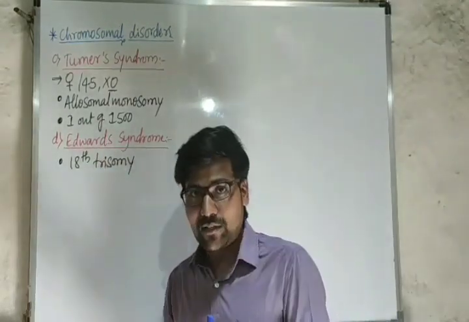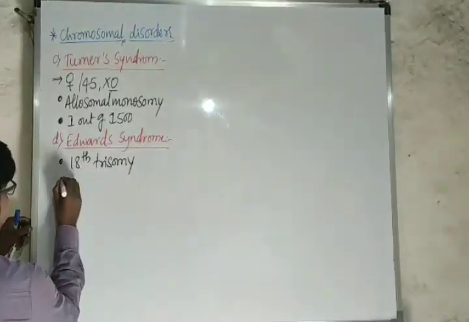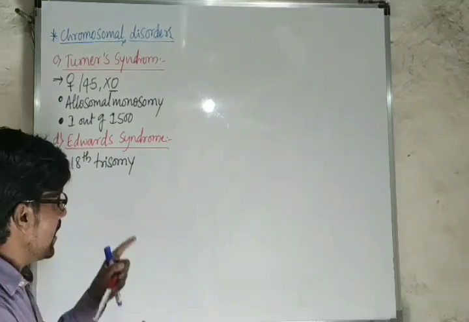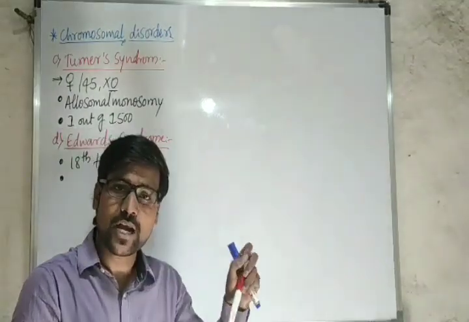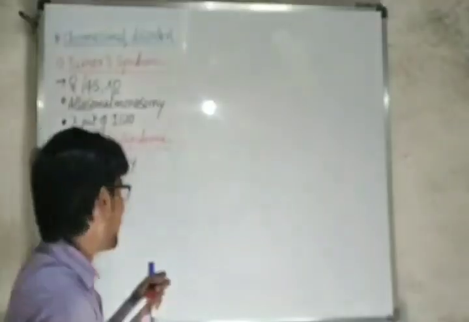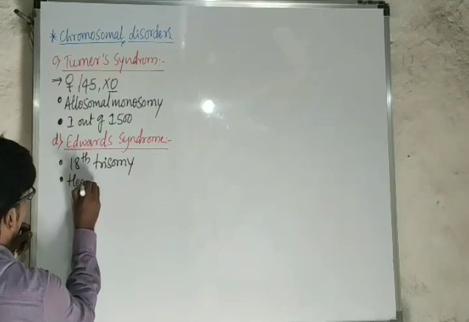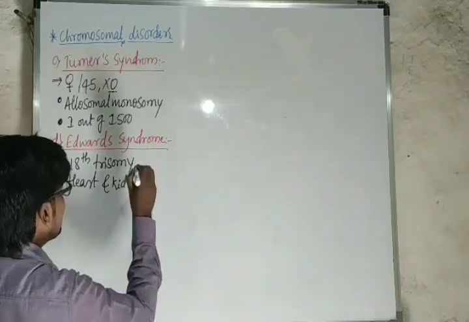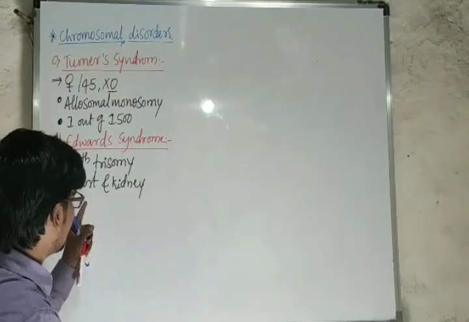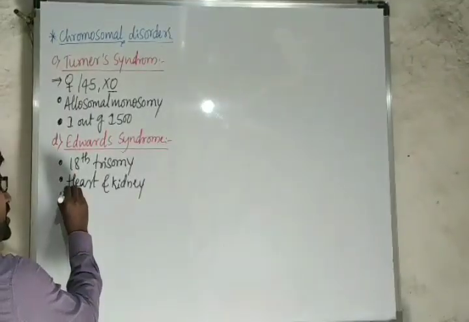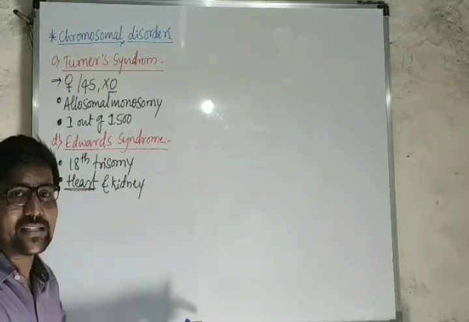So here in Edwards syndrome one chromosome is extra, and one more thing, most of the times the child is going to die at the time of birth only. If it survives, then it will be suffering from heart and kidney syndromes. So these are the major symptoms here. Heart and kidney syndromes we are observing here. Not only here, in most of the syndromes, the heart is affected in most of the chromosomal disorders.